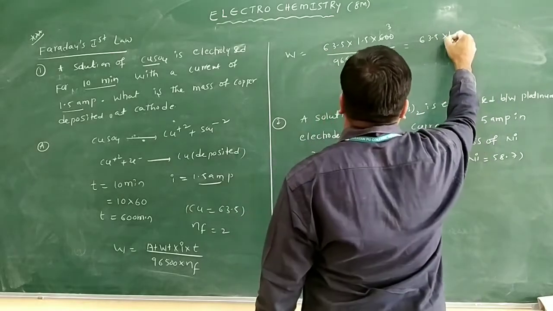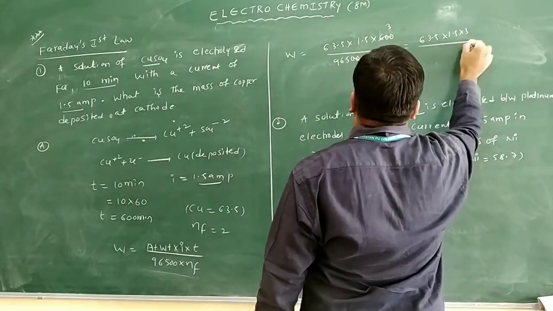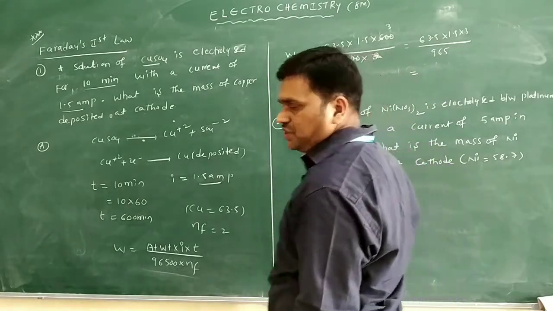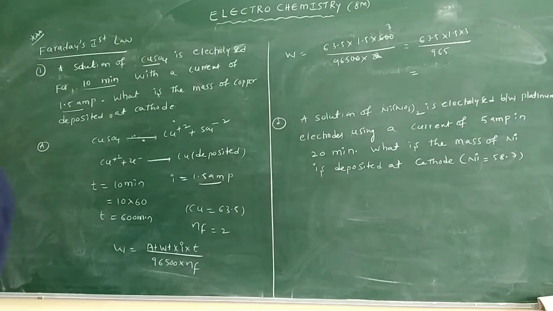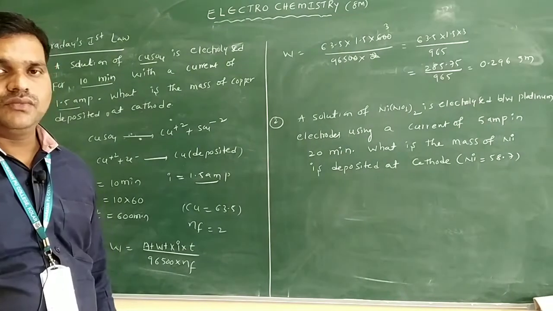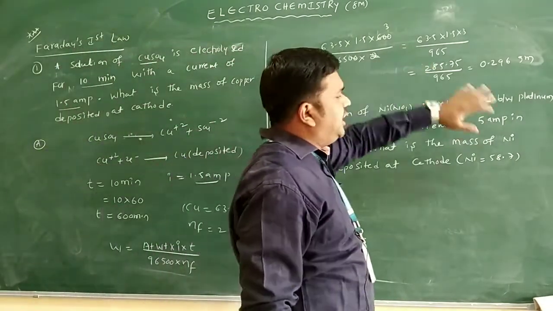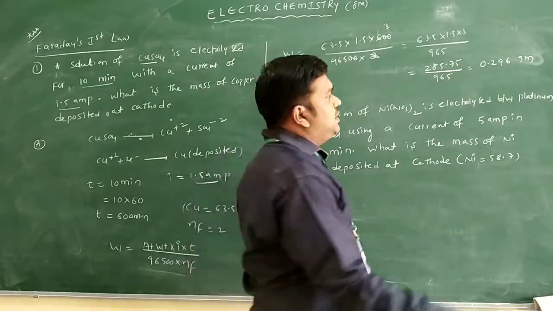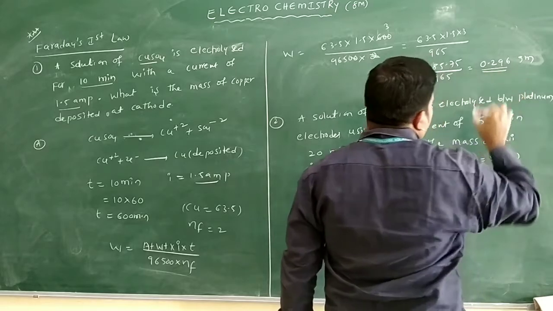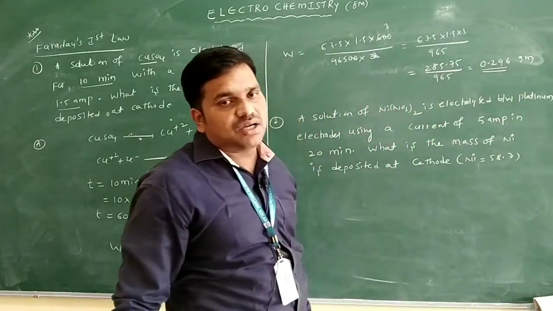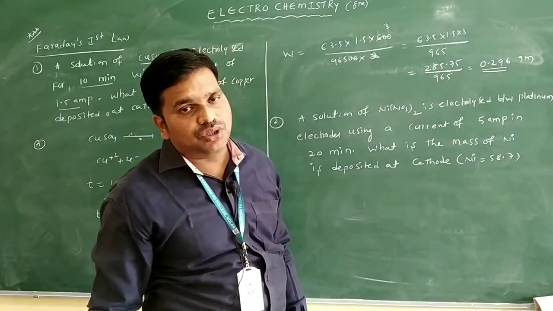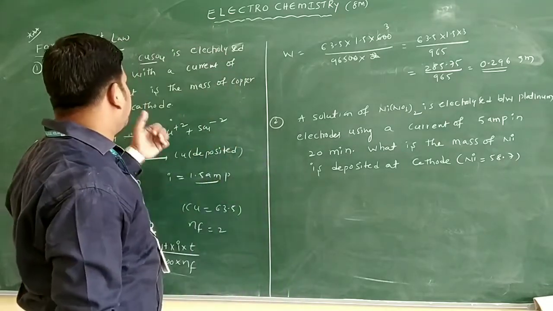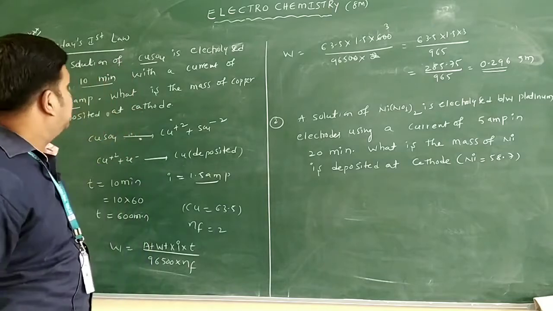So 1.5 into 3 by 965. Multiplying this, you get 280.75 by 965, approximately 0.296 grams. This is the mass of copper deposited at the cathode by the passage of 1.5 ampere current for 10 minutes.